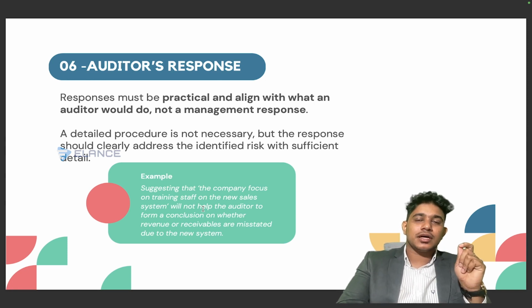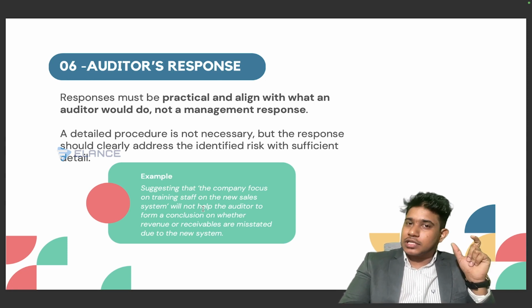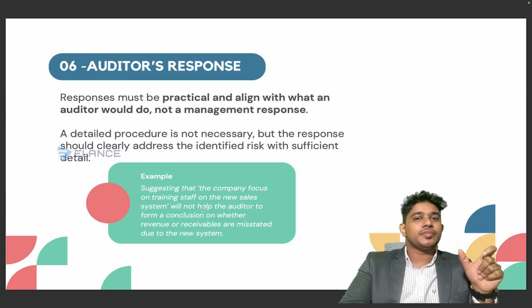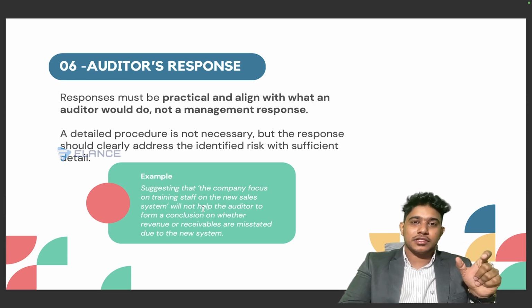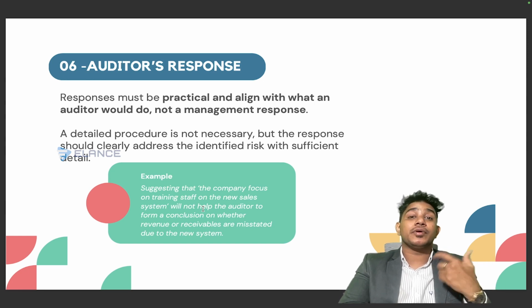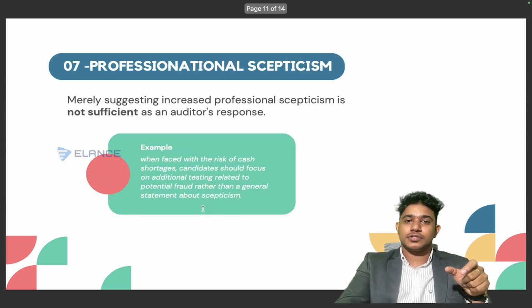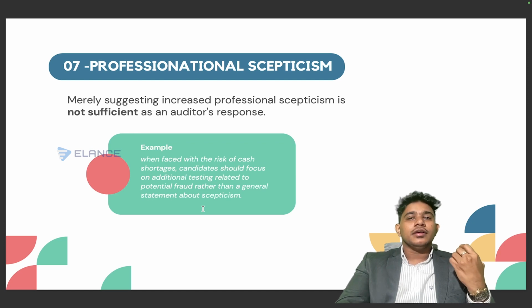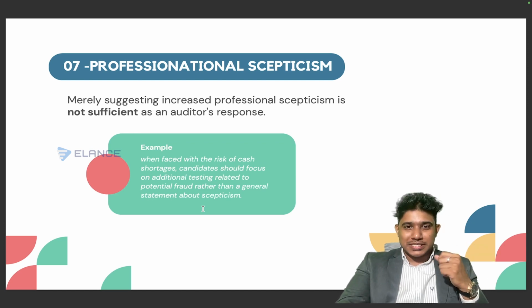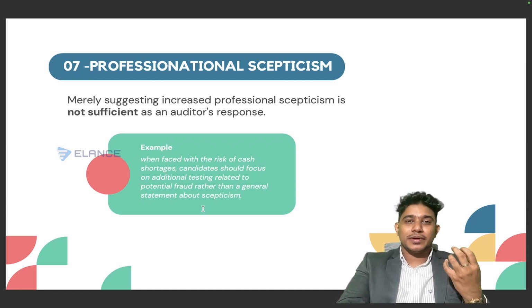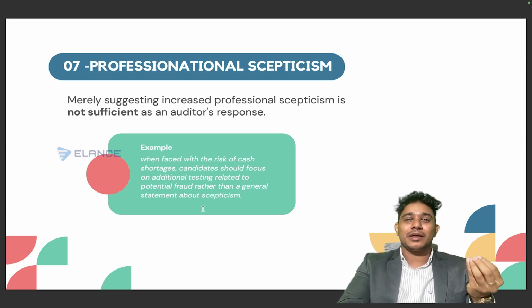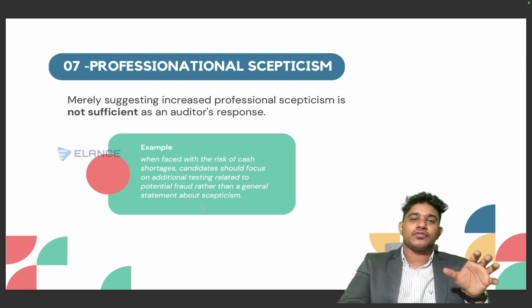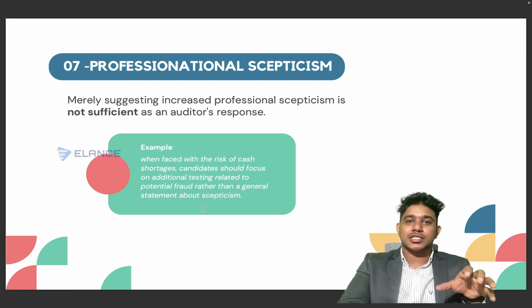So whenever you write the response part, make sure that there is a procedure. There should be a document or information that needs to be collected or obtained by the auditor or evaluated by the auditor. Plus there should be a purpose for which you are performing this response. Then the term professional skepticism, the auditor using a questioning mind, is familiar to every student who learns the paper. But make sure that you are not giving just professional skepticism as a response to the risk.